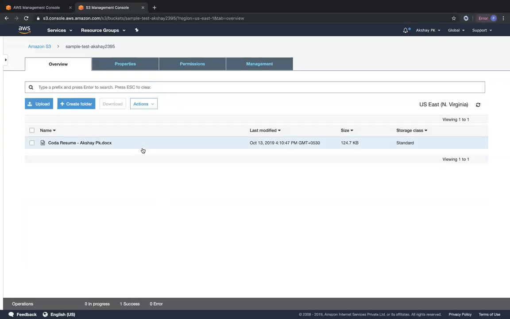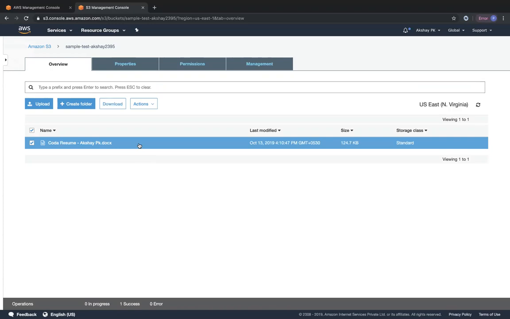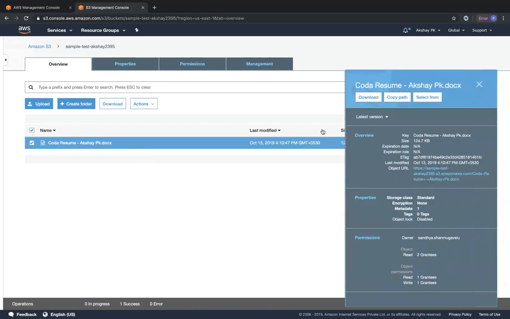So now we are going to view the object properties once that object is displayed over here. To view the object properties, all you need to do is not just click on the object. You can just go ahead and click over here. It's going to have a pop-up from the right side. This pop-up also shows the object URL. This is very important because each and every object that you upload to S3 has an object URL that is assigned with it. Okay. And you can see that the key over here is the name of the file, and the value is the content of the file. That value size is 124.7 KB, and the object has a URL. The last modified date timestamp is also mentioned over here. It is under the storage class of standard, and permissions is for the owner.